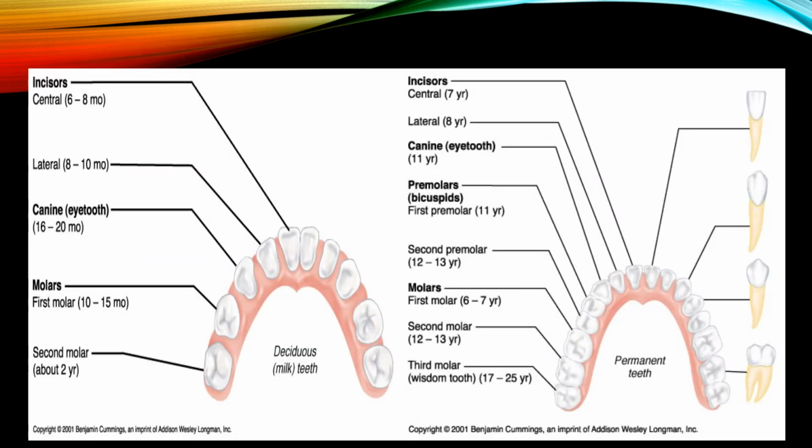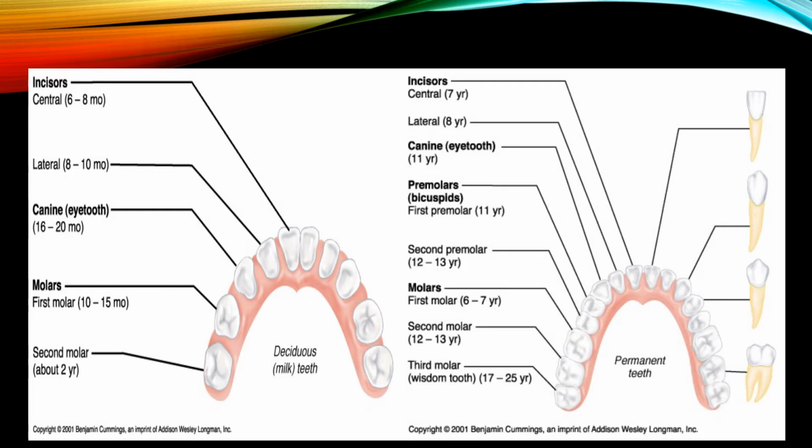Here we can see the structure of teeth, and we all know that teeth are a structure which helps in the digestion process. Mainly we have two sets of teeth: deciduous baby teeth, otherwise known as milk teeth, and permanent teeth. The deciduous or milk teeth are 20 in number and begin at 6 months after birth, and they are shed between 6 and 13 years.